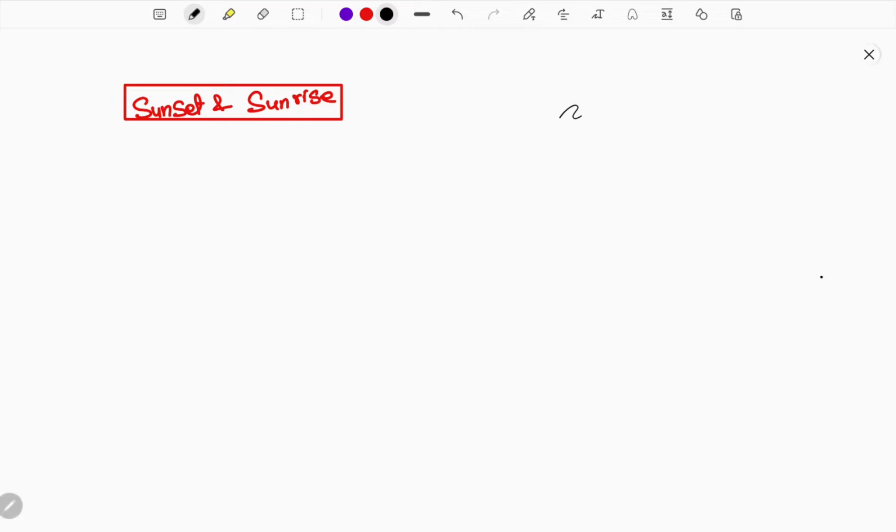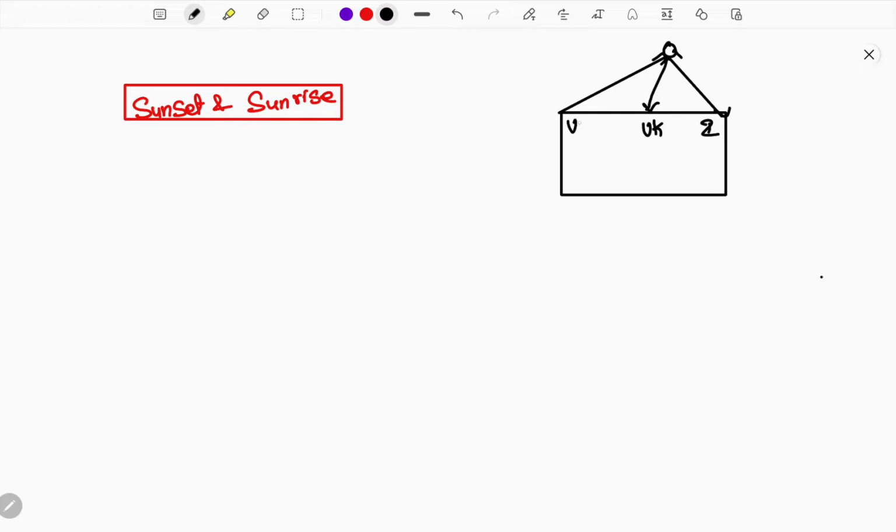If the earth were flat, the sun rays would reach all places at the same time, which means the day would be the same all over. India, UK, US, everybody would have day and night at the same time. Sunrise and sunset would be similar everywhere.